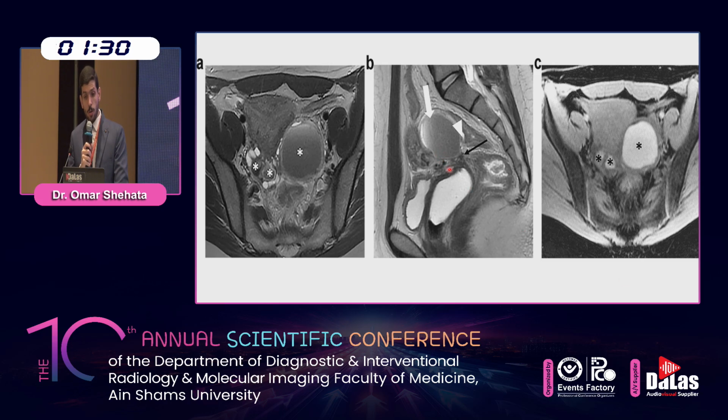There is also a low signal intensity noted here, thickening of the peritoneum of the ovarian fossa, and tethering of the peritoneal serosa to the ovarian capsule. Image C shows axial T1 fat-sat with bilateral high signal intensity cysts, likely due to hemorrhagic content.